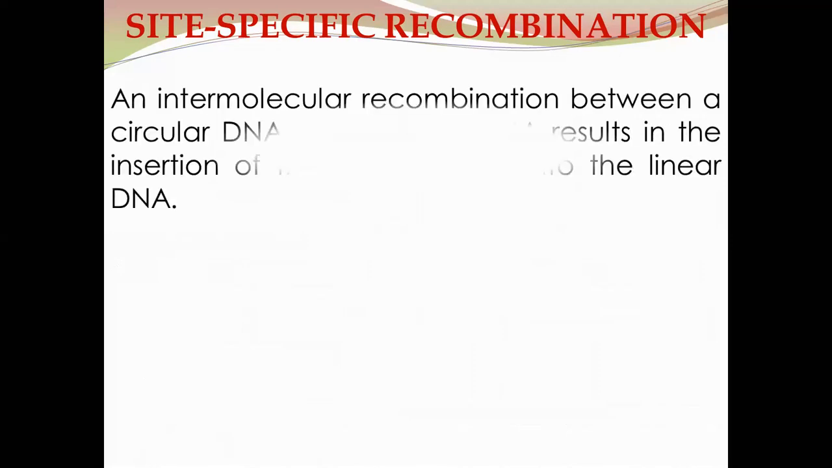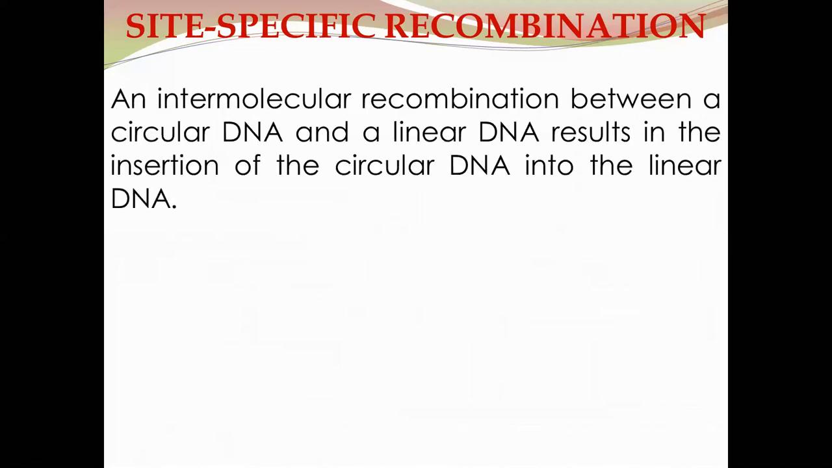Then the third type of recombination is site-specific recombination. Intermolecular recombination between a circular DNA and a linear DNA results in the insertion of the circular DNA into the linear DNA. So, in the process of site-specific recombination, a circular DNA molecule is inserted into a linear DNA molecule. This is known as site-specific recombination.